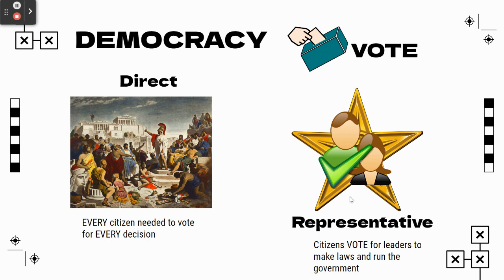Now, a representative democracy, also known as a republic, is where citizens vote for leaders to make laws and run the government. And that's what we have in the United States. So citizens are still voting, but what they're voting for is people to represent them. And then those representatives will make the decisions. That's what our Congress is. And if you think of our student council, our student council members are our representatives, and they're making the decisions about what's going on in the school.